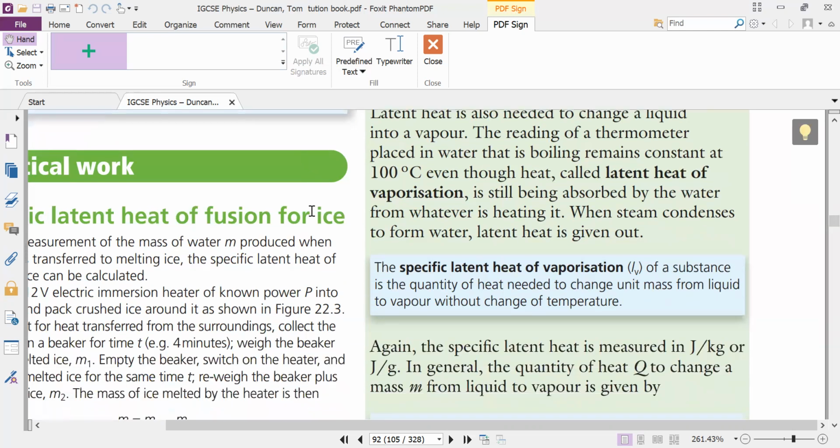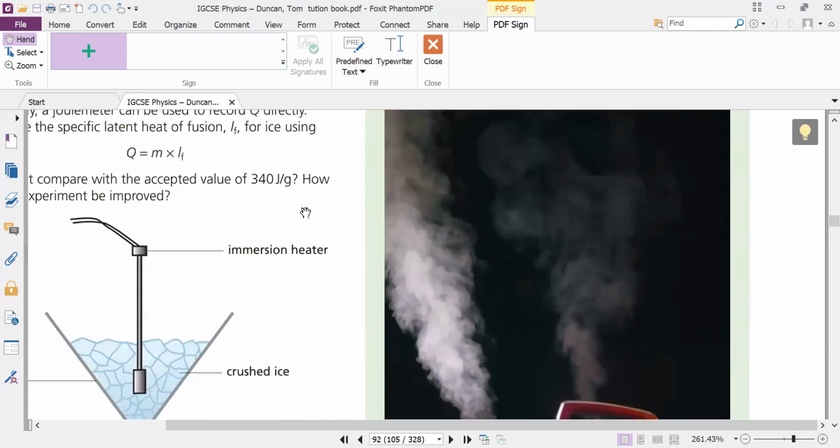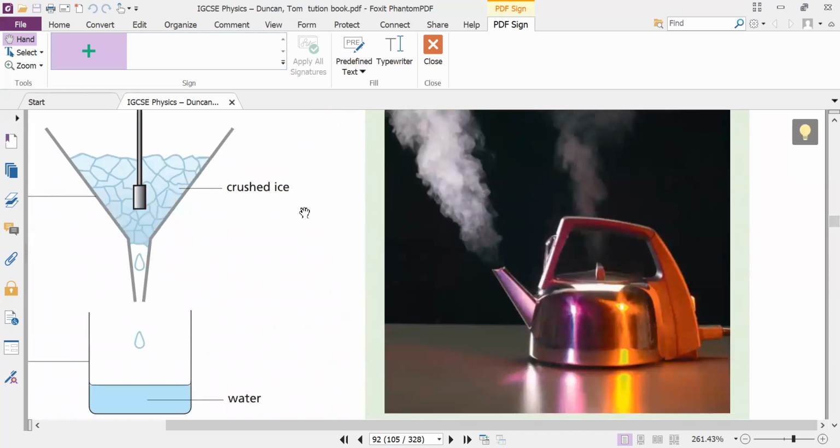So first I explain, after that you can write. Let's suppose you are going to boil water in a kettle. This is the electric kettle which is mostly used to make tea. You put some water in it and start to boil the water. You can put a thermometer there. You can see the temperature of the water increase: 40, 50, 60, 70, 80, 90, 100 degrees centigrade. After 100 degrees centigrade, the temperature of the water will not increase.